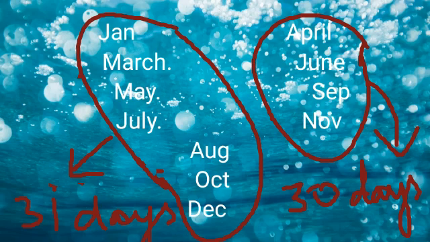Months having 30 days are April, June, September and November. Children, why didn't we add February month in these two columns? Because it has only 28 days.